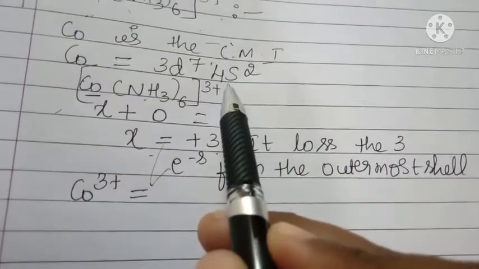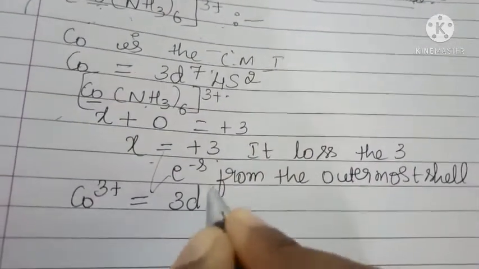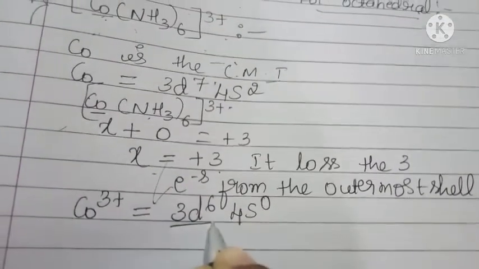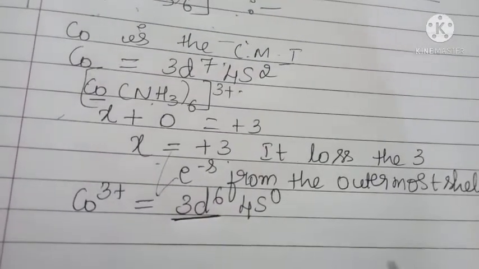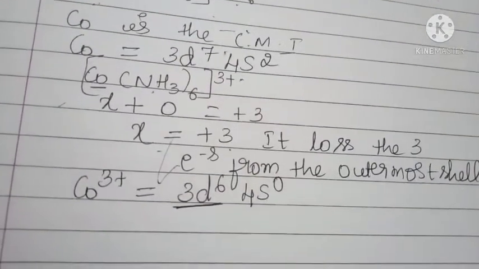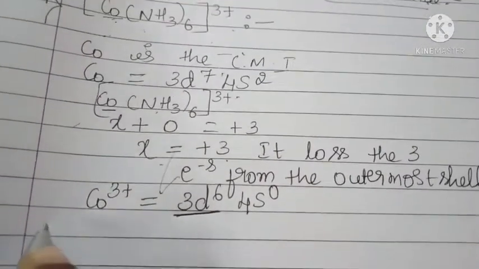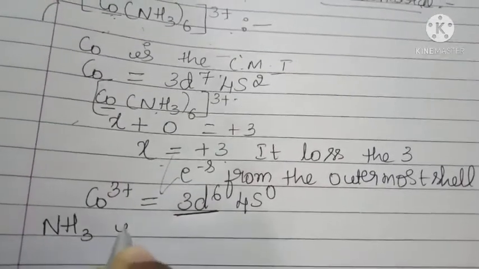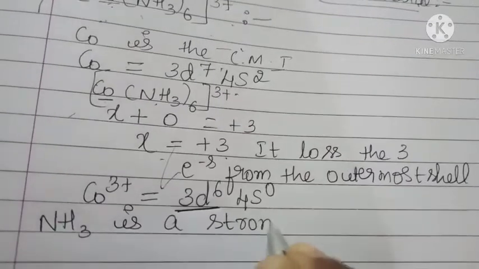Loss of 2 electrons from the s orbital and 1 from the d orbital gives 3d6 4s0. So it belongs to the 3d6 series. Okay, next we have to know whether the ligand is weak or strong. Ammonia is a strong ligand.